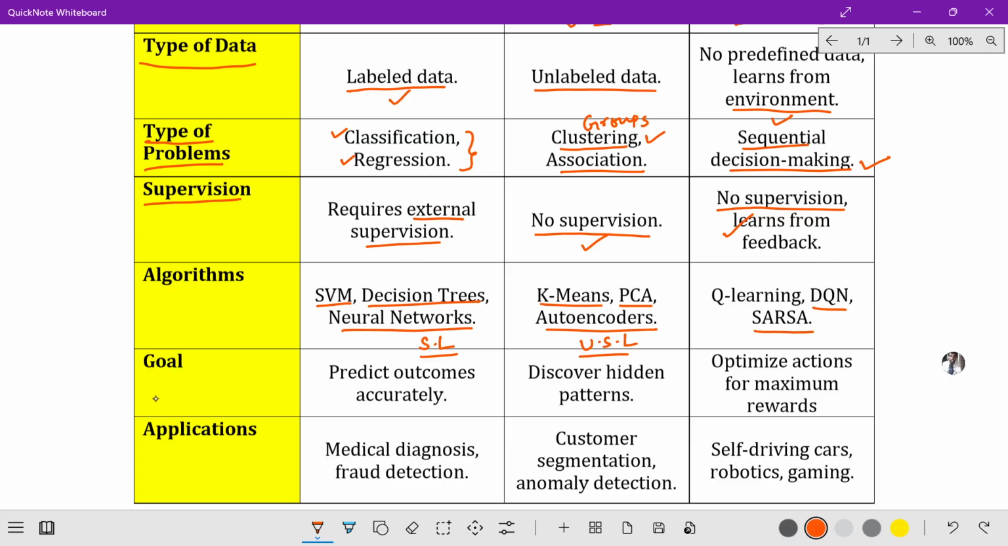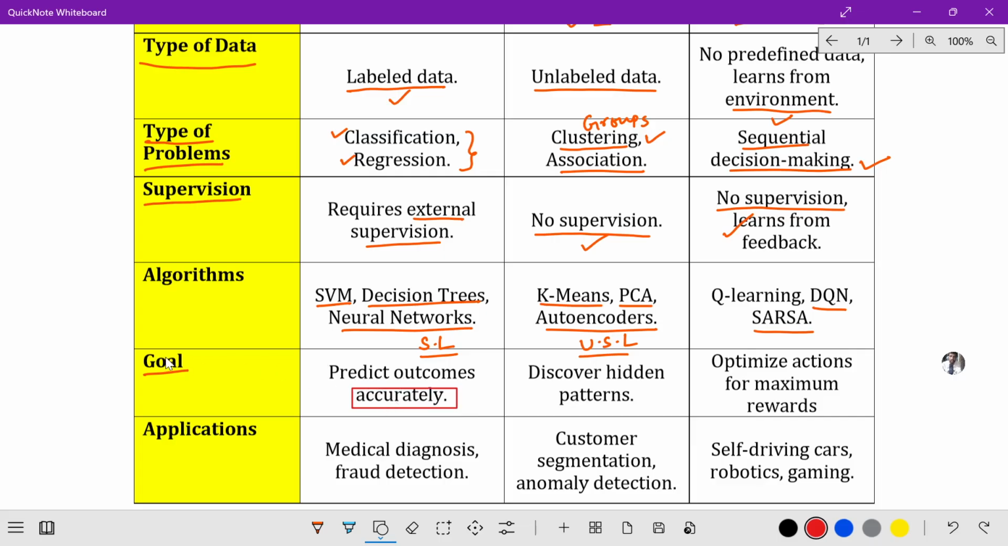Next we will see the goal. What is the goal of supervised learning? It predicts outcomes accurately. So when you have supervised learning, we are going to predict outcomes accurately. For example, predicting how much percentage you will get in this semester, or whether tomorrow it will rain or not. This is called prediction. So we use supervised learning to predict outcomes accurately.